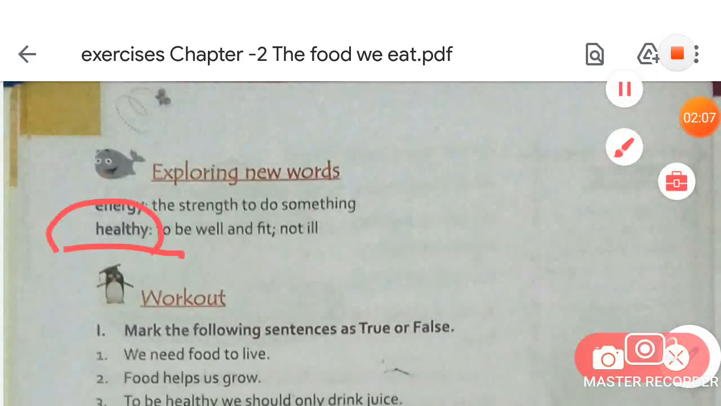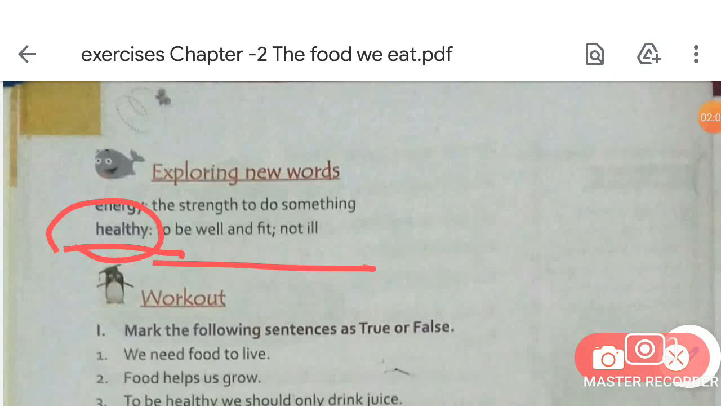And the next word is healthy. So what is the meaning of healthy, students? The meaning of healthy is to be well and fit, not ill. When you are ill, can you say that I'm healthy? No, you can't say that, because ill people are unhealthy people.